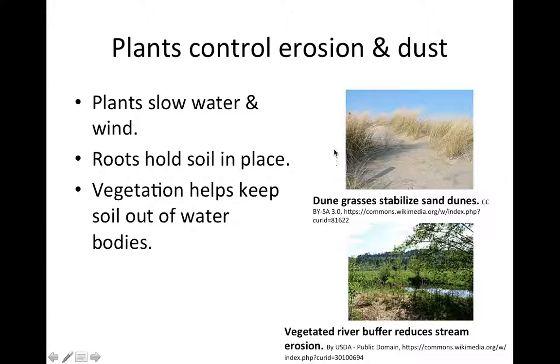So in this upper picture, we see dune grass, a particular species of grass that grows along sand dunes, and it helps keep that sand in place so it doesn't blow away. Down here we see a buffer along a stream. So there's a stream passing through here, and you can see that there's this sort of weedy area on both sides of the stream with a few shrubs and trees that is not being used for agriculture. That is going to reduce the amount of erosion that ends up in the waterway and help keep the waterway a slightly healthier place.